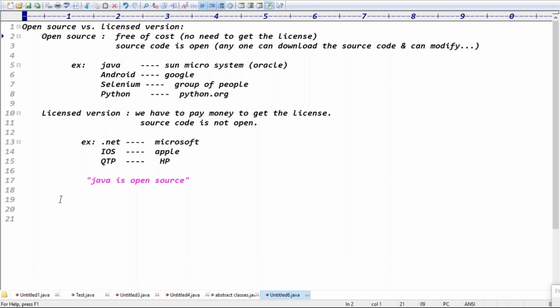Yeah, this is one reason why multiple technologies are using Java. And what is the second reason, guys? Here, I don't say object oriented, because .NET is object oriented, Python is object oriented, Ruby is object oriented, Kotlin is object oriented, Golang is object oriented. We have multiple object oriented technologies. The second reason why all these technologies depend on Java is that it is platform independent, guys. Maybe some guys know this point, some don't, but for my satisfaction, I'll give some points here.